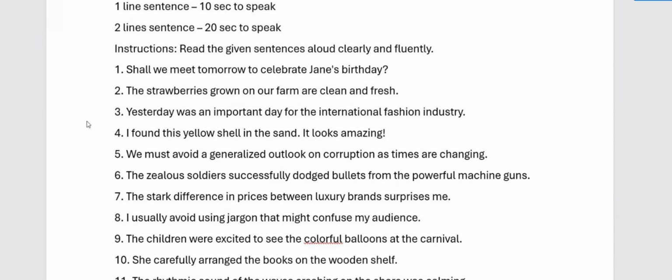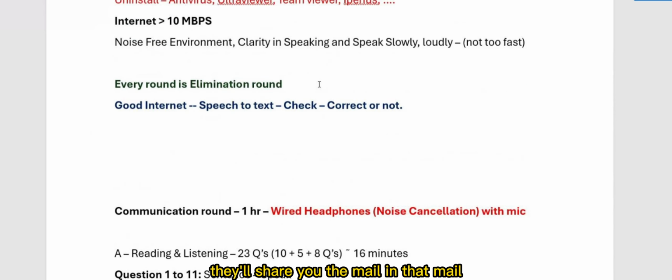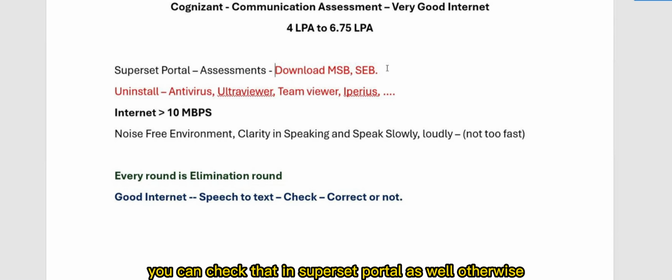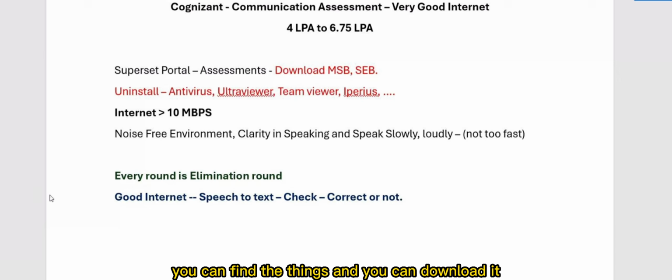Regarding the MSB SVB portal, you can download it as I mentioned here. They'll share it with you in the mail. The other option is to go to the Superset portal, where the assessments tab has MSB SVB already given to download. You can check that in the Superset portal as well. Or else, once the time slot is given, let's say 3 p.m. for a few people, 4 p.m. for a few, 5 p.m. slots, you can find the details in that mail and download it.